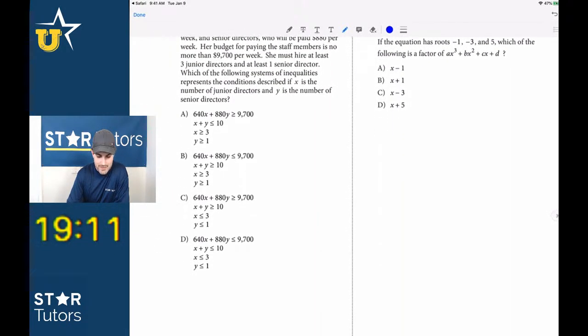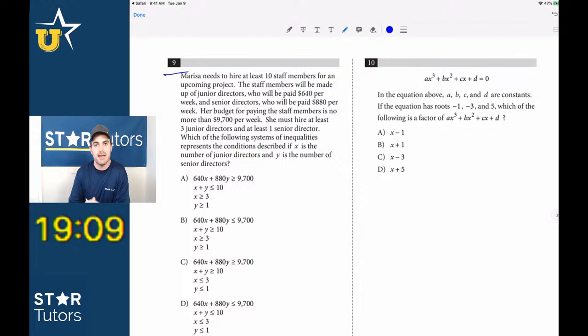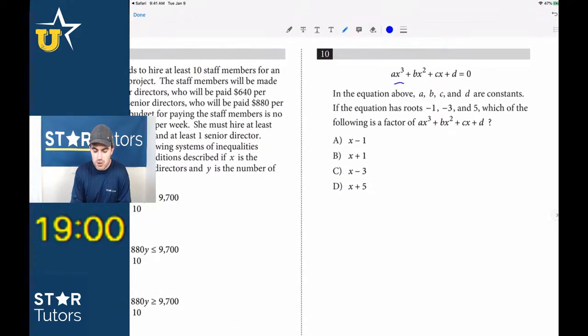I'm going to skip number 9. That one's way too much, right? That's the type of problem that if you're not careful, you could spend 5-6 minutes on it and still not really know where you're going with that problem. Number 10 is way more straightforward, and these types of questions come up all the time on the test.